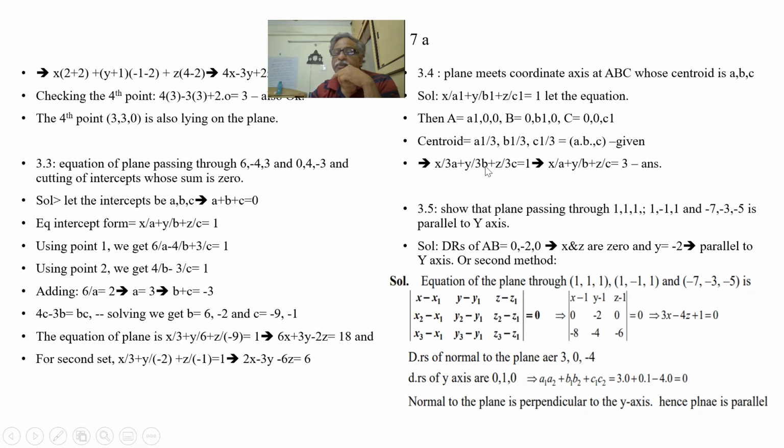So I substitute the A1, B1, C1 values here, and 3 goes to the right-hand side. X by A plus Y by B plus Z by C is equal to 3. So this is the answer.